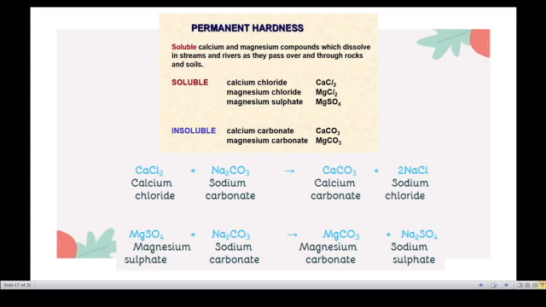The Na reacts with Cl, so we get NaCl, sodium chloride. And see, magnesium sulfate reacts with sodium carbonate. It becomes magnesium carbonate, and the sodium reacts with sulfate, so sodium sulfate forms. So this is the method. This is the precipitate we have to remove from the water, which can be removed by filtration, and finally soft water is obtained.